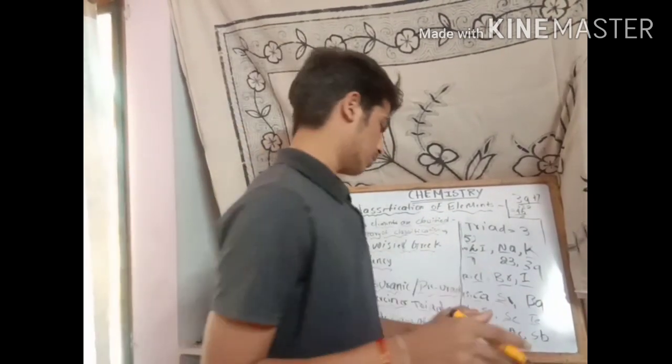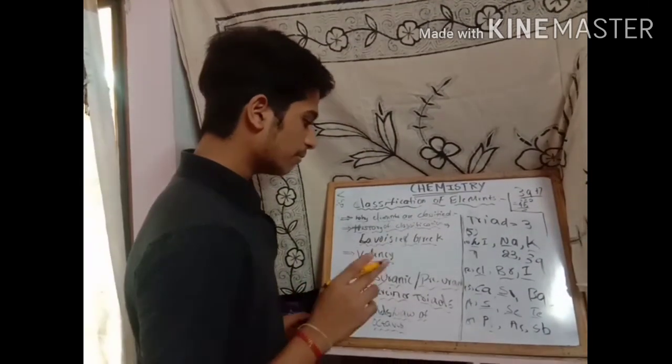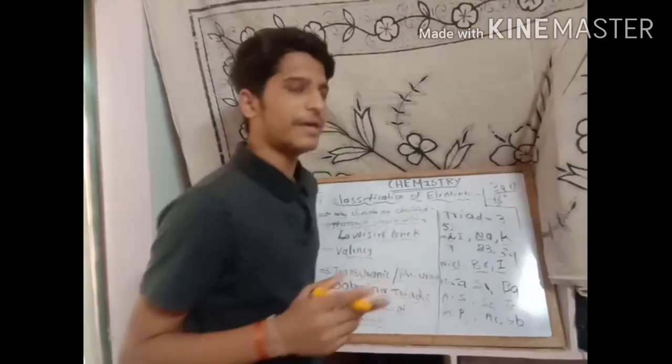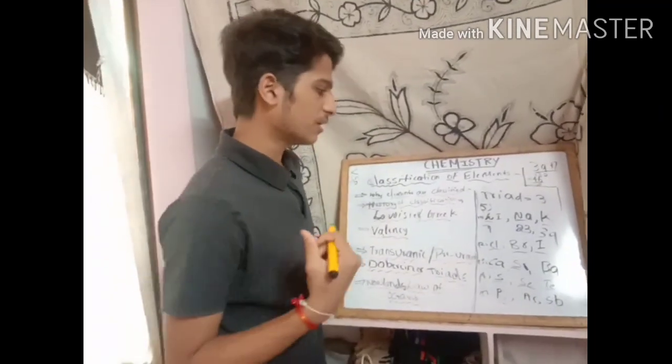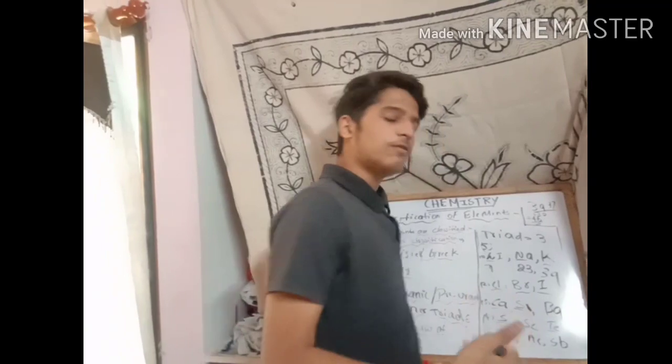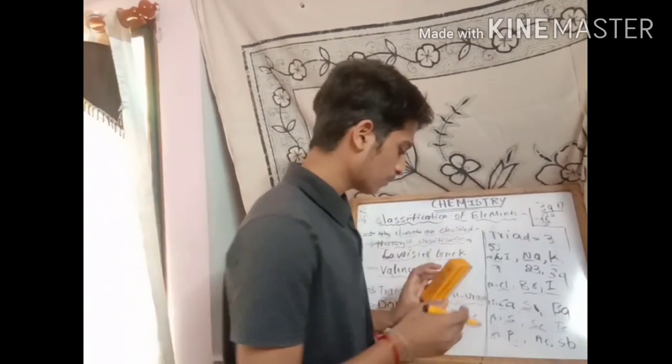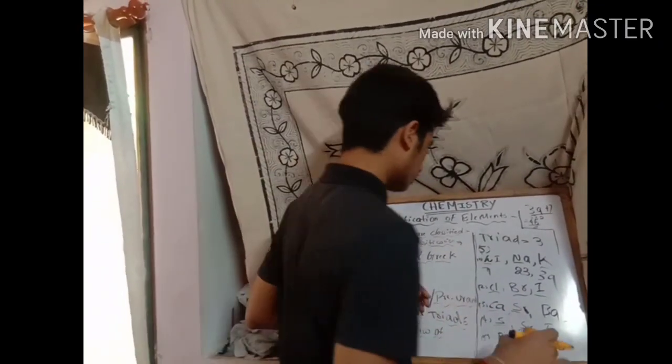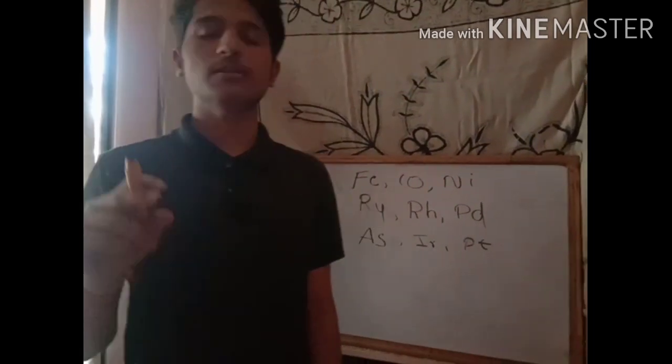Okay. Now let us go to the demerits of Döbereiner triads. What are the demerits? What are the limitations of Döbereiner triads? Why did it fail? These all we will study now. Okay friends, stop the video. What is a major drawback of the Döbereiner triads?